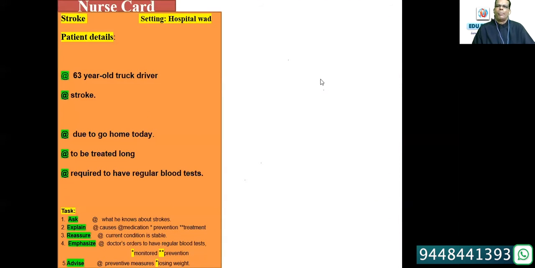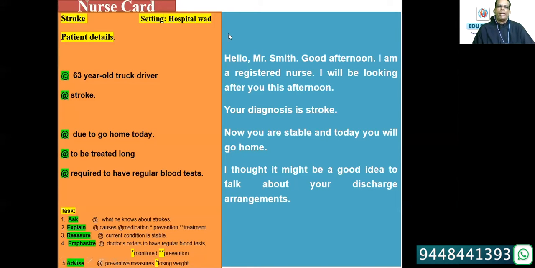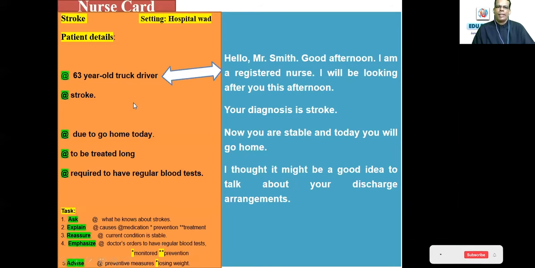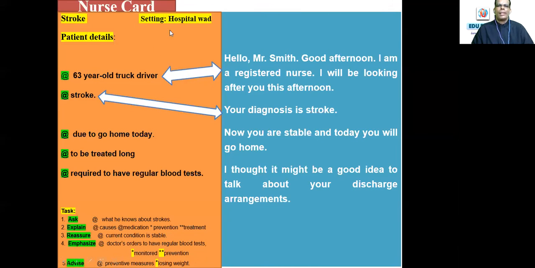Now, just let's have a comparison. This is how you have to practice when you take up your practice. Compare between the nurse card and the patient card. As I told you, here there is a 63-year-old truck driver, patient details. Now, in the very beginning of it, you are identifying, telling, who are you? The nurse card says, no, this is your response. This is the role play card. The role play card, as scanned, says the details of the patient. Here you have to say, who are you? Then the condition is mentioned over there. What I'm telling you, the nurse card and your response, everything goes step by step.